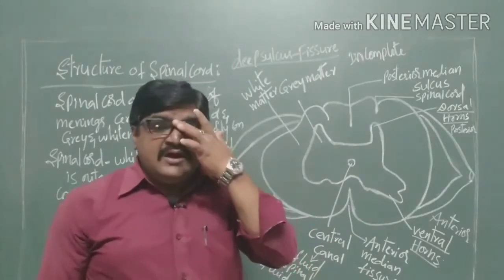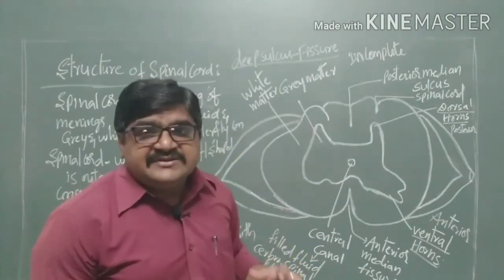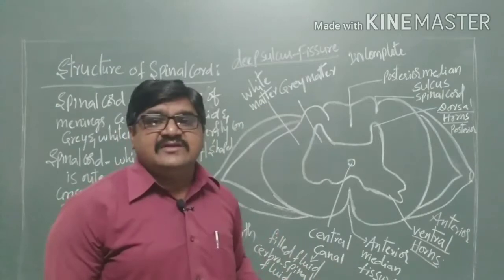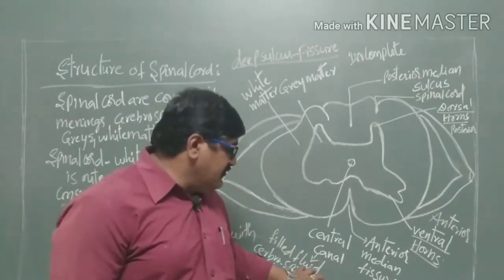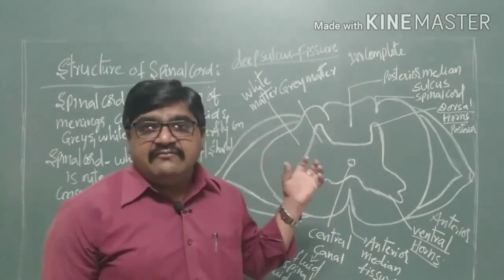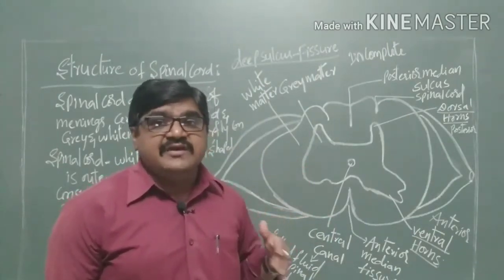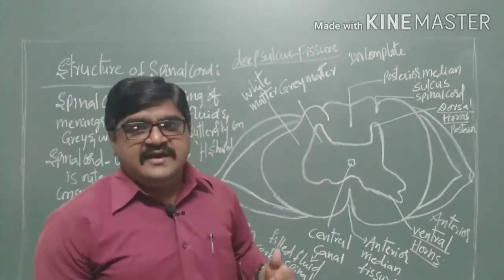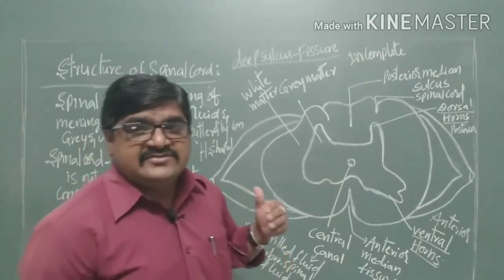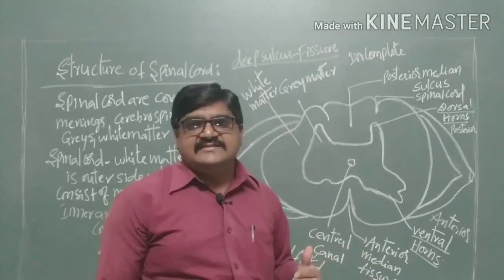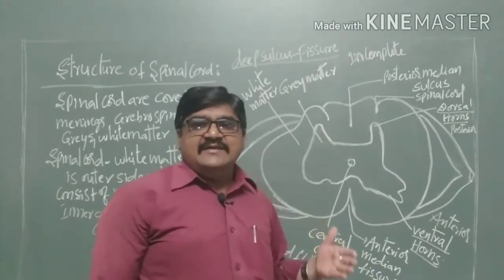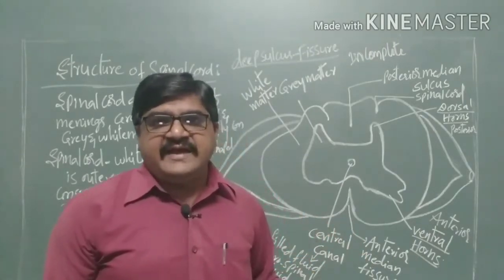Already we know that this fluid is present in both the brain and the spinal cord, where it performs various functions. It helps in the exchange of gases, it provides food materials, and it eliminates waste materials like carbon dioxide.